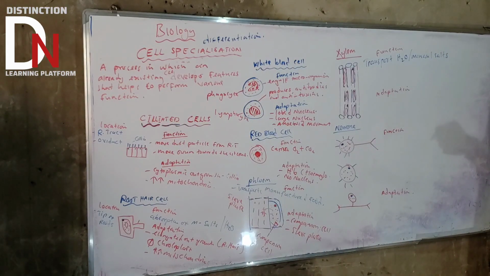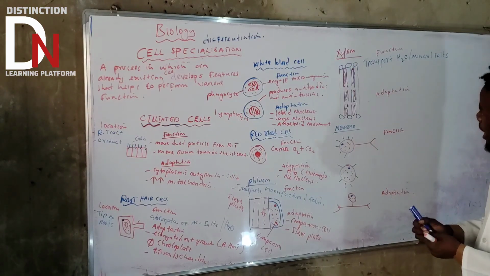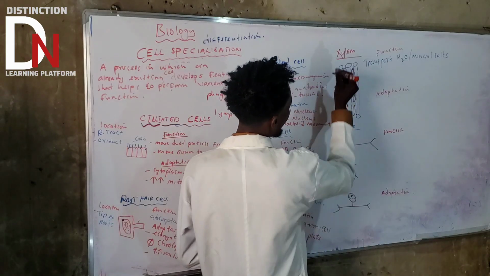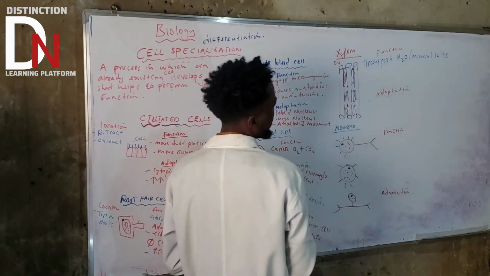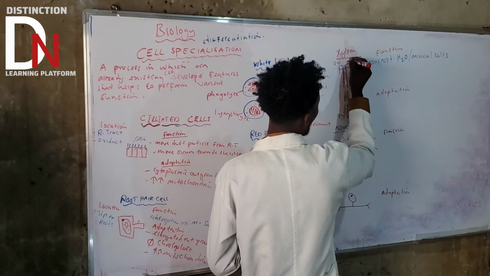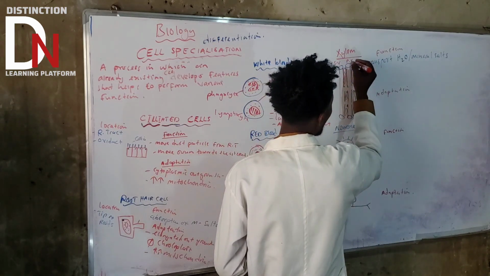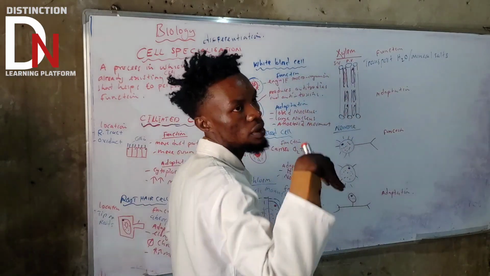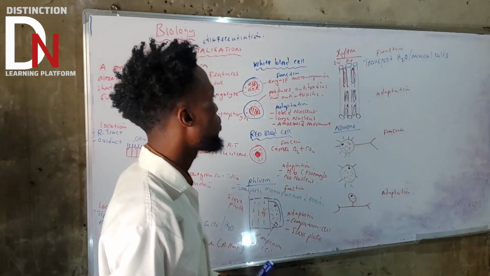So what are the adaptation features? There are a lot of parts that you are going to see here. These are what we call spiral vessels, and these are what we call pitted vessels. These vessels help in the transportation of mineral salts and water.